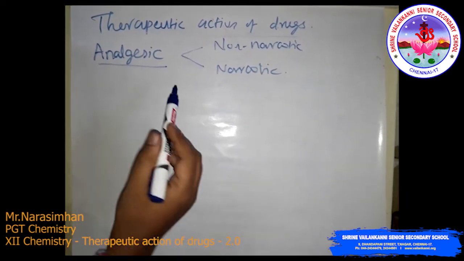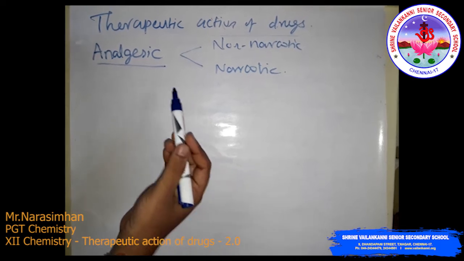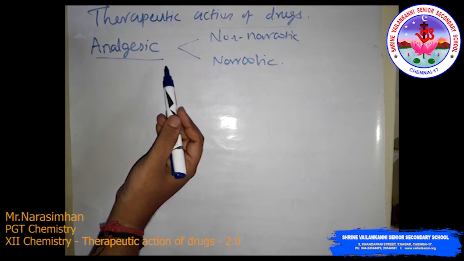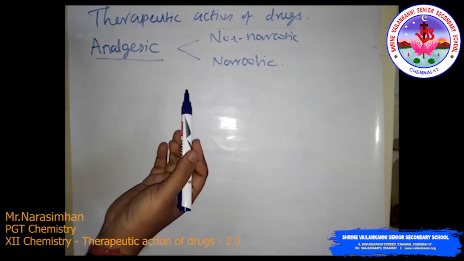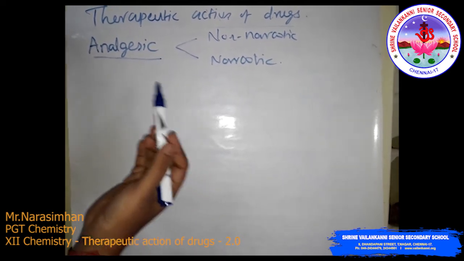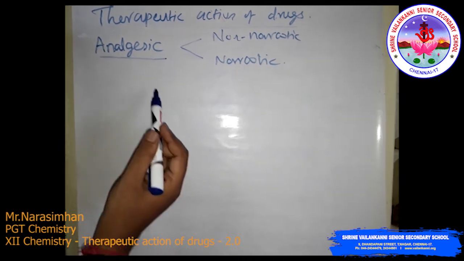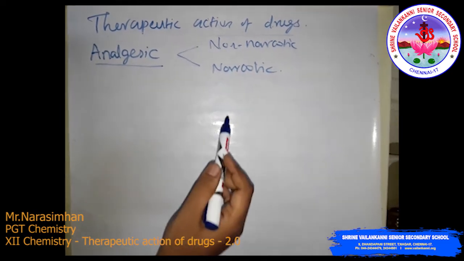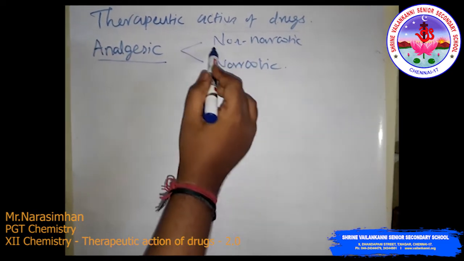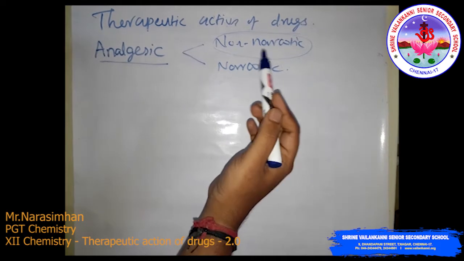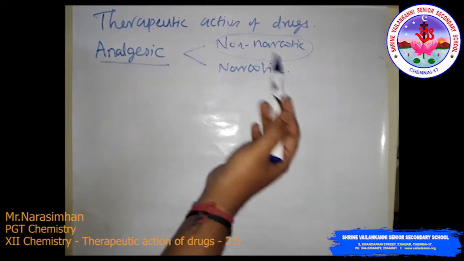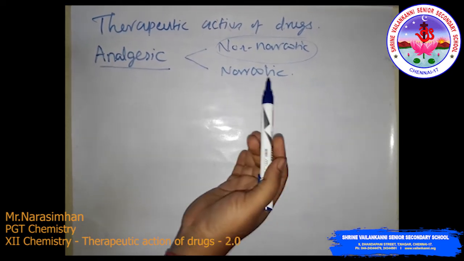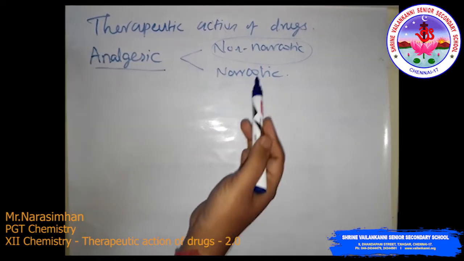First, you want to know the analgesic. Analgesics mean drugs that reduce or abolish pain without causing impairment of consciousness, mental confusion, paralysis, or some other disturbance of the nervous system. These are classified into two types, one is non-narcotic, another one is narcotic drugs. The non-narcotic analgesic drugs are non-addictive. Usually the examples are aspirin, paracetamol. These belong to the non-narcotic class.